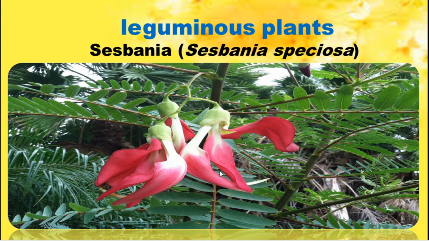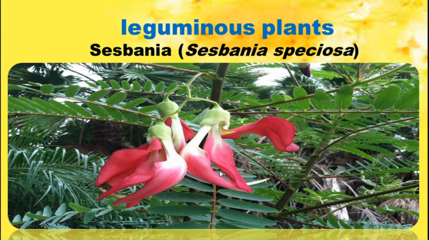We call this agathi. This is also one of the leguminous plants which convert atmospheric nitrogen into nitrogen. These also support plant growth. Even though they are plants, they have a special character: the conversion of atmospheric nitrogen into nitrogen available for plants.